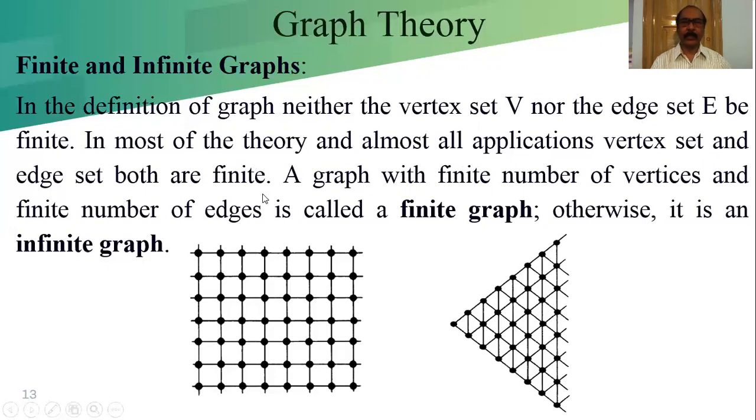A graph with a finite number of vertices and a finite number of edges is called a finite graph. Otherwise, it is an infinite graph.